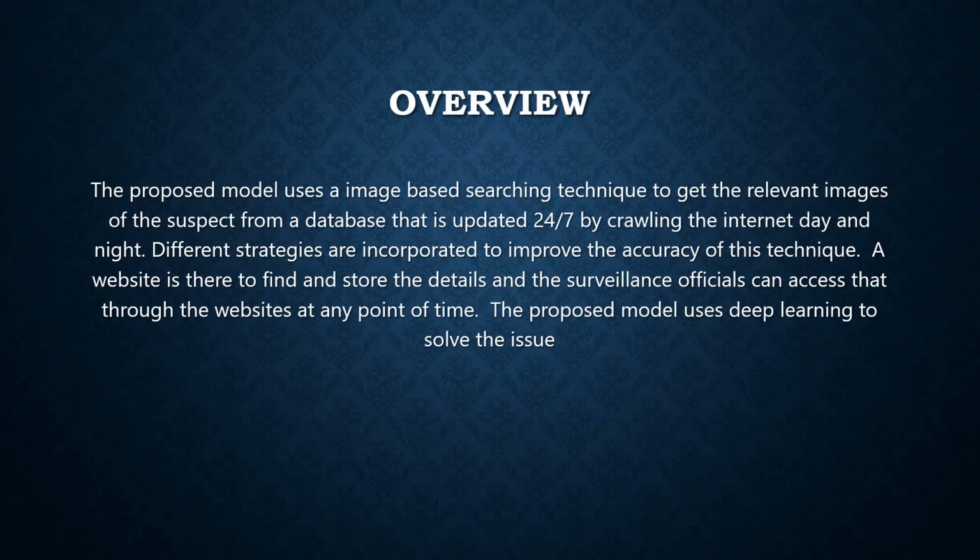So the idea that we are proposing is we'll have two parts. One part is the crawler. The objective of the crawler is to crawl the internet 24/7 for images and detect a face in an image. If a face is detected, it will run the image through some algorithms, which will give us the age, the gender, and the nationality of the individual in the picture. So we can categorize that individual into some categories, like a teenager who is Asian and male. So we have plenty of information for someone to be searched.